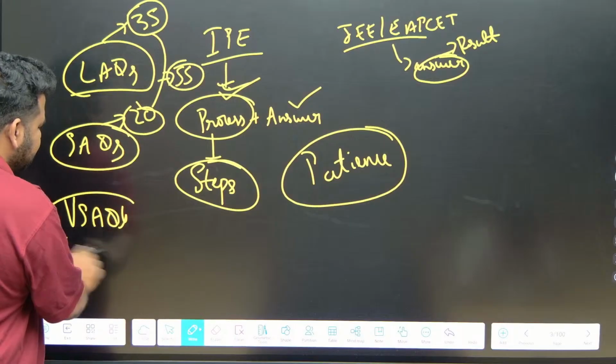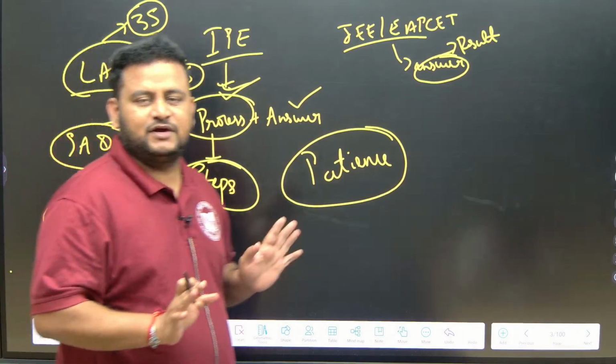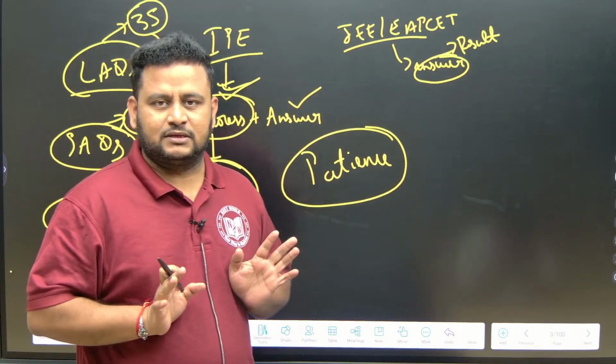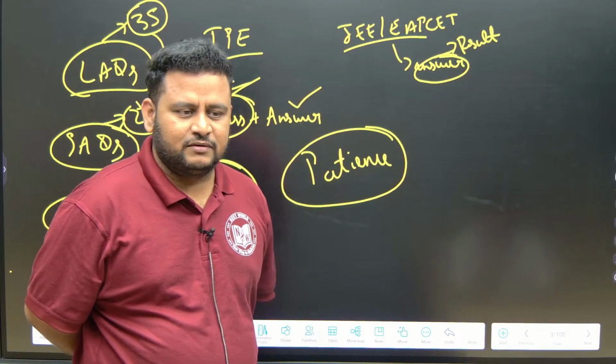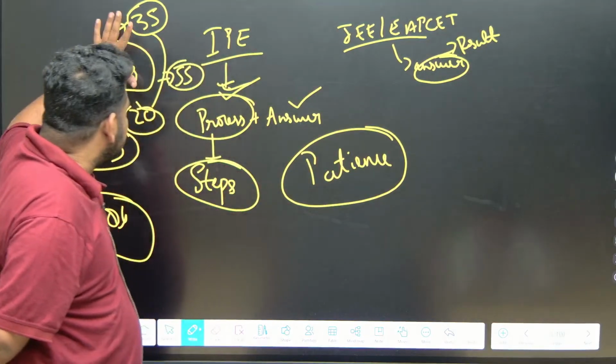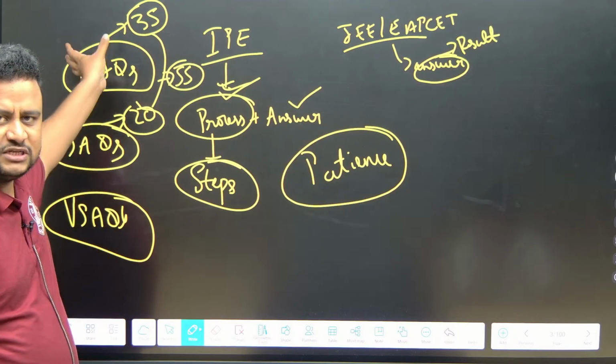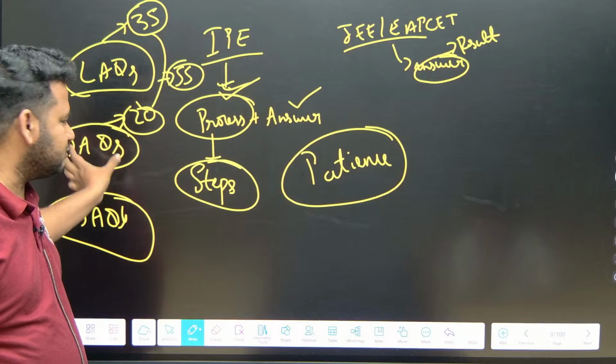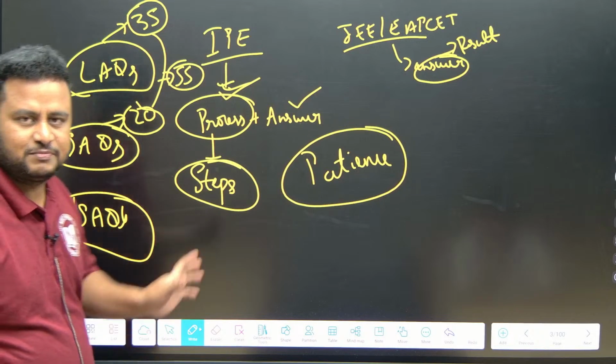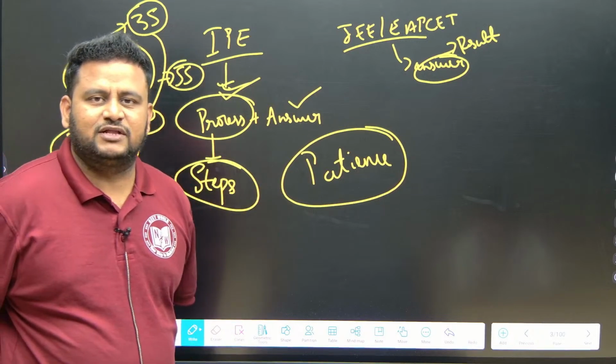And then later peacefully we can go for VSAQs, where 20 marks questions will come, correct na? 20 marks will come from VSAQs. So peacefully we will do LAQs, then SAQs, then VSAQs. First all the chapters LAQs, then all the chapters SAQs, then all the chapters VSAQs. This will be the schedule that we will be following, friends.